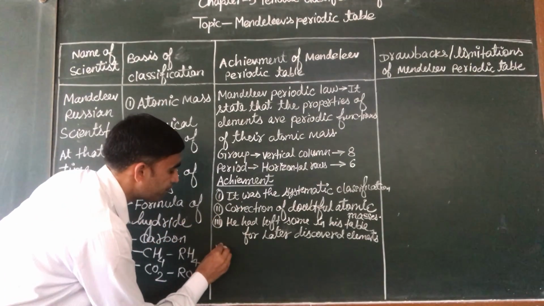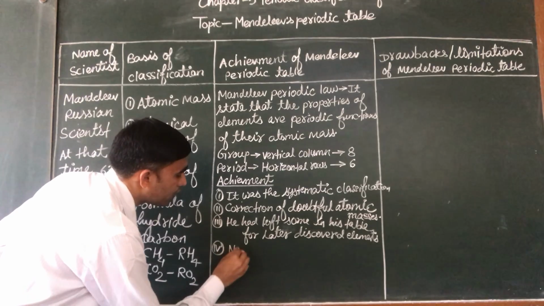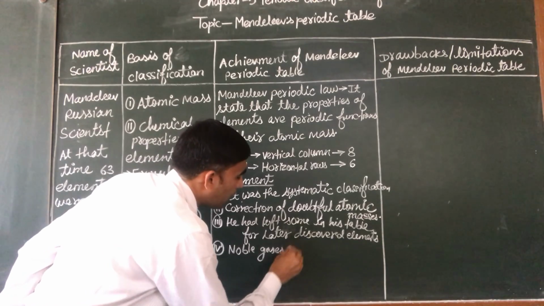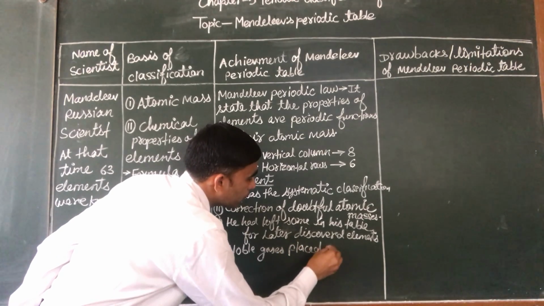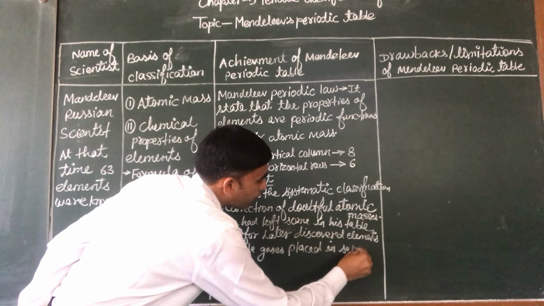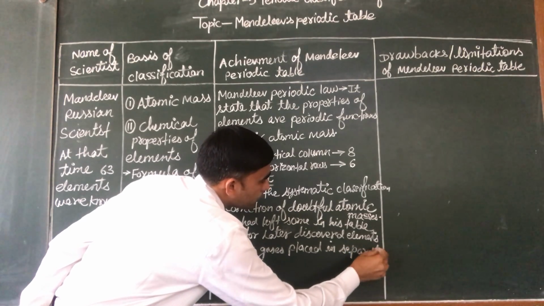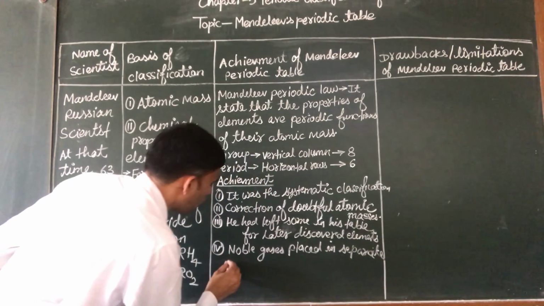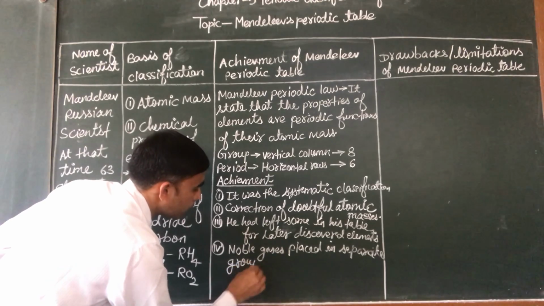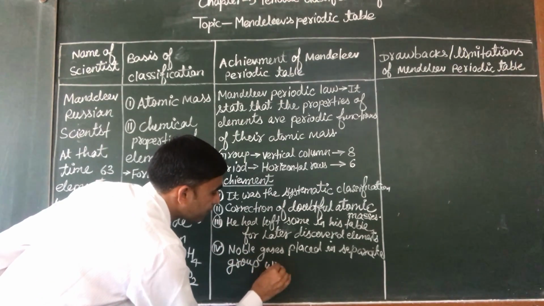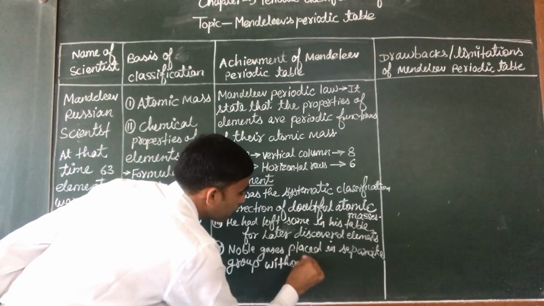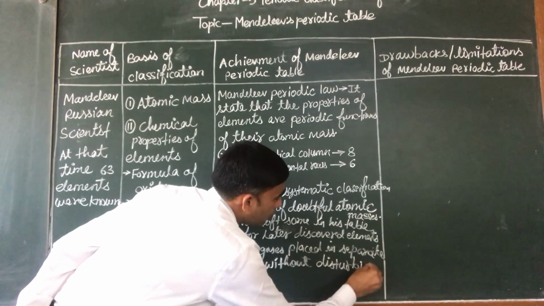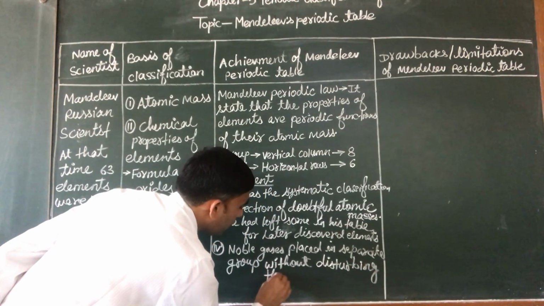The fourth is noble gases placed in a separate group without disturbing the existing order.